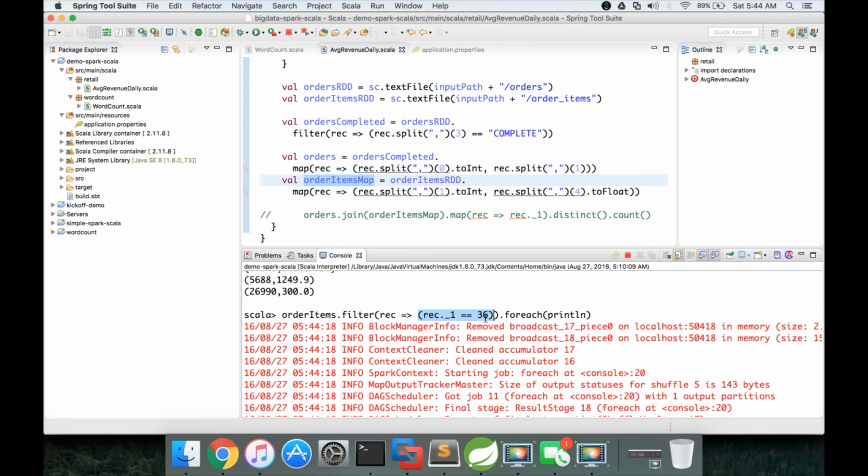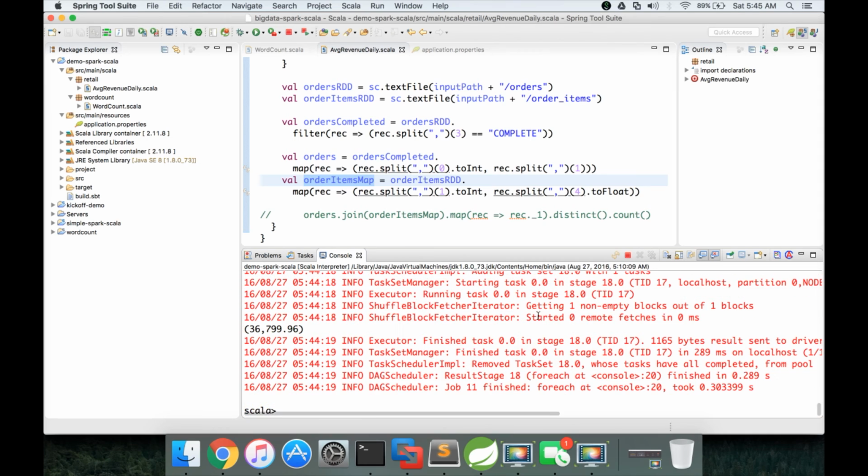Tuple will come into the picture only if you have multiple elements. Here it's just an expression. We are trying to compare whether the first element in our tuple is 36 or not, and the elements in the tuples in Scala are represented using underscore notation. Underscore 1 will give the first element, underscore 2 will give the second element. In this case, we are trying to compare the first element with order ID 36, and we printed the results, and this is the result.